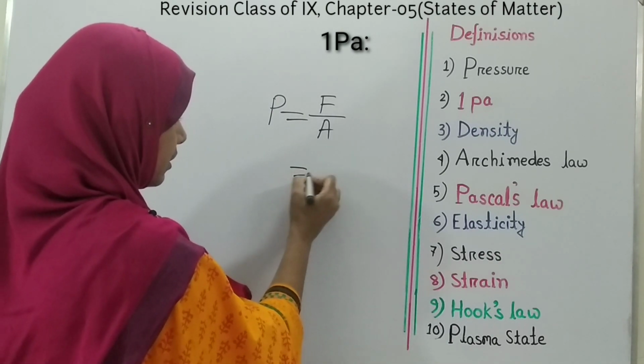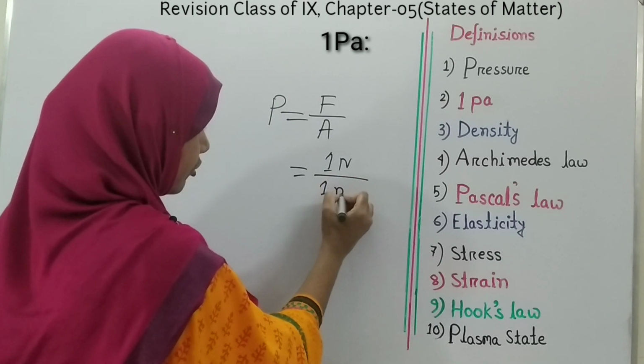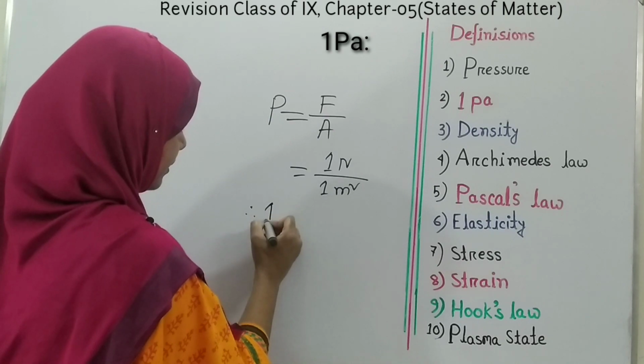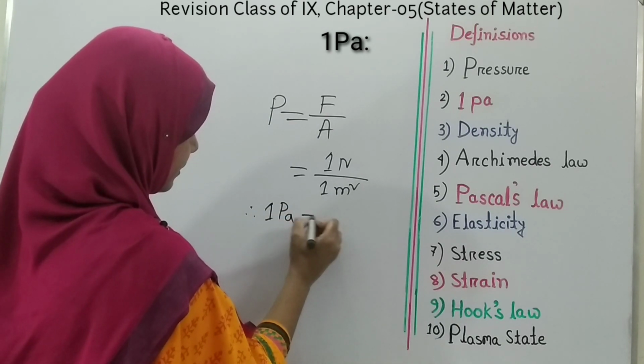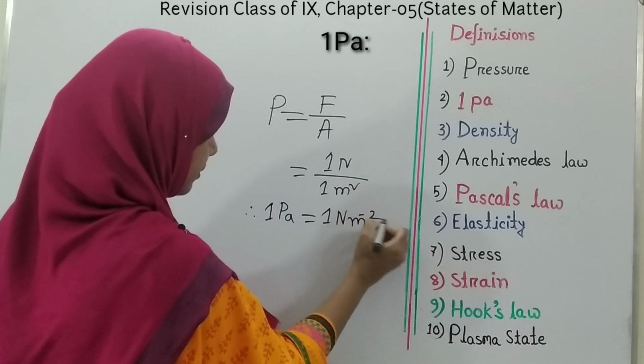That means 1 Newton force on 1 meter square area is known as 1 Pascal, which is 1 Newton per meter square.